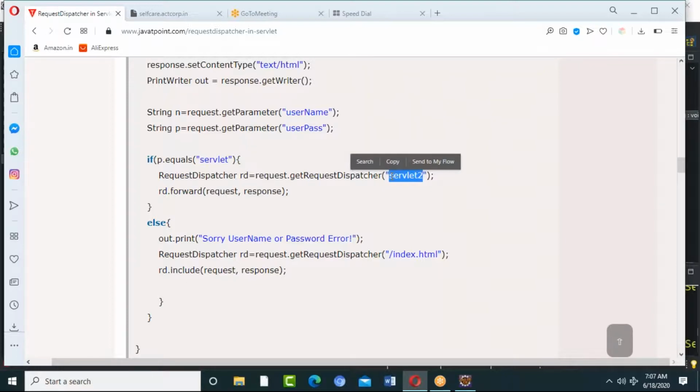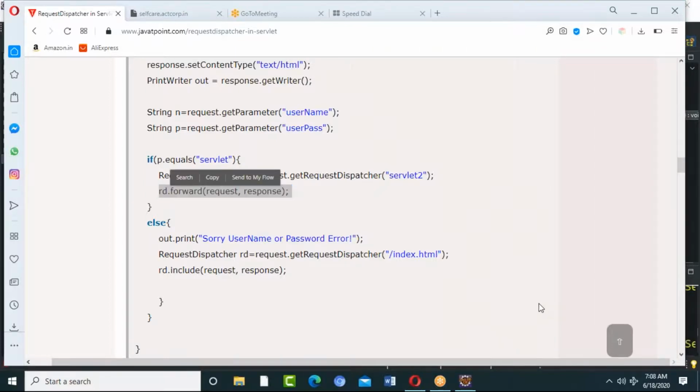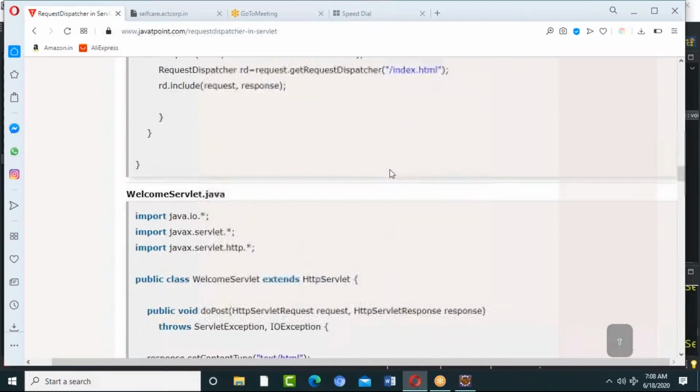But directly I cannot call the servlet class, so I'm taking the URL of that servlet, and whatever the username and password is there, I'm forwarding the same request and response to my servlet 2. So with this URL, whoever is there will be called. In that case, I might have a second servlet.